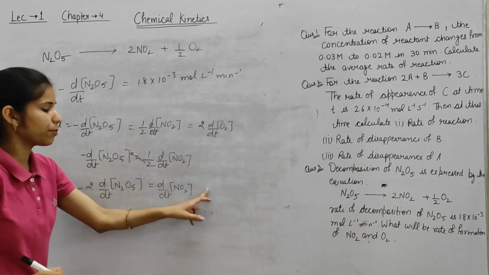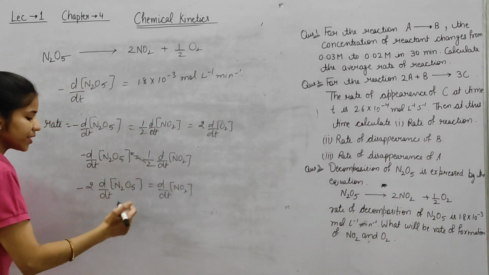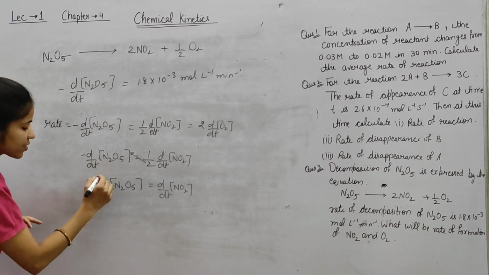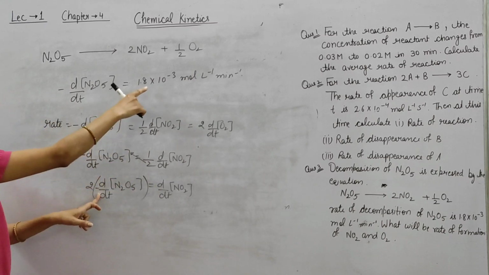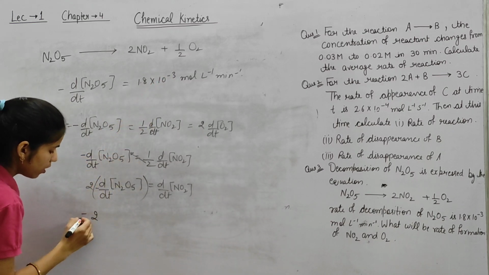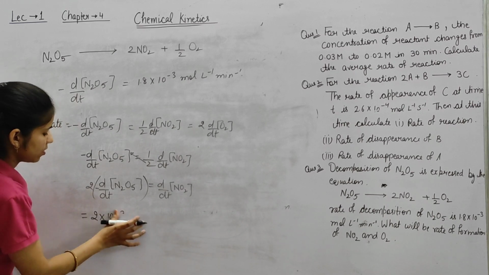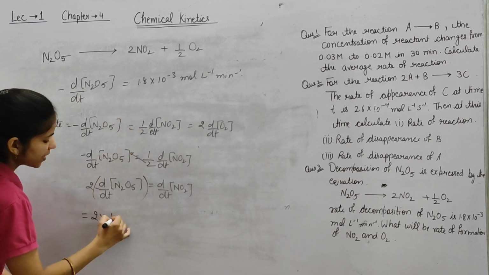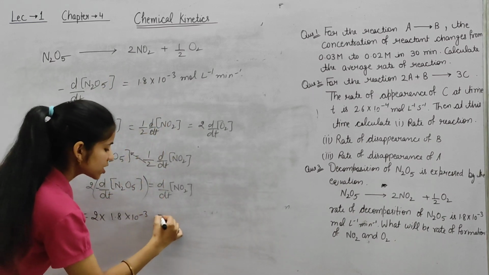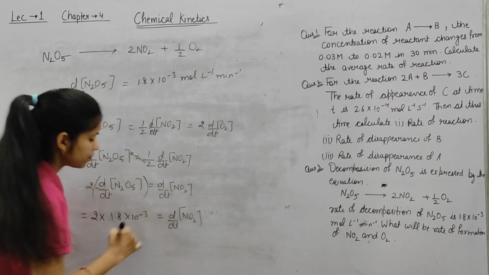So this is the rate of formation of NO2. This is equal to 2 into 1.8 into 10 to the power minus 3 mole per liter per minute. So this is the value of the rate of formation of NO2.